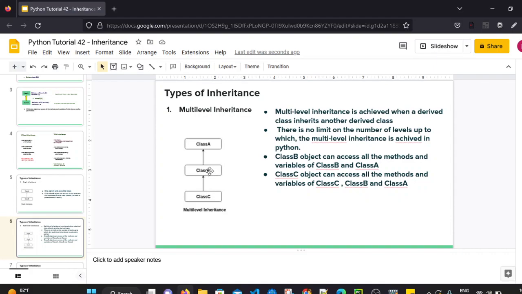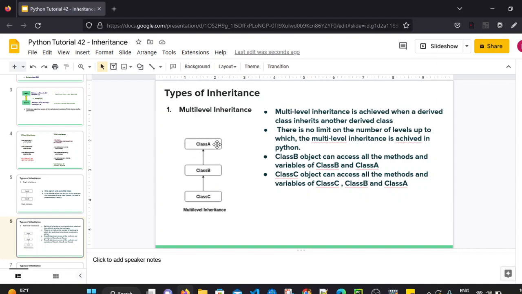And since class B is already derived from class A, class C can access the variables of C, B and A as well, because class C is a child of class B and class B is a child of class A.